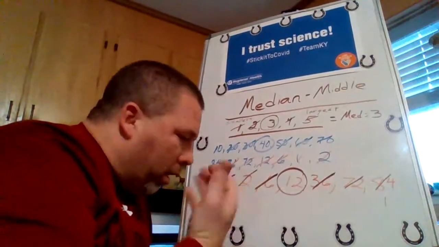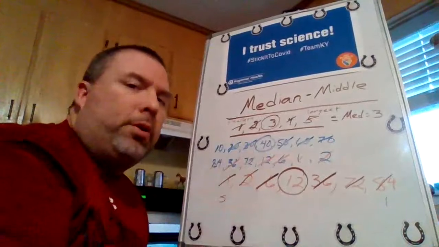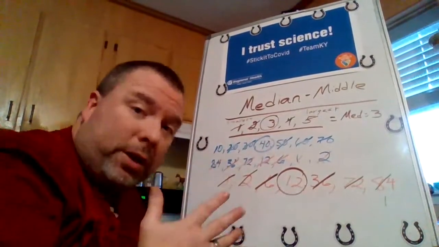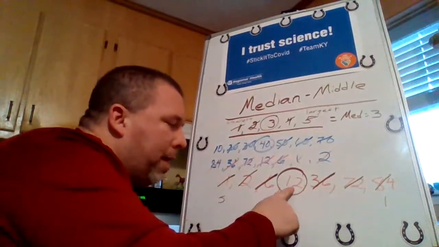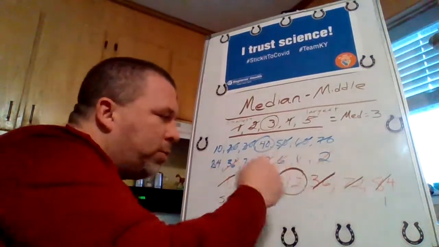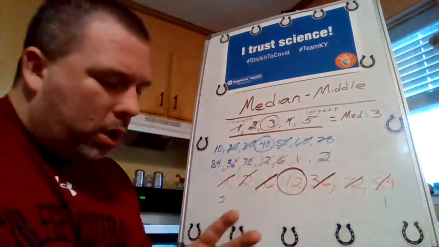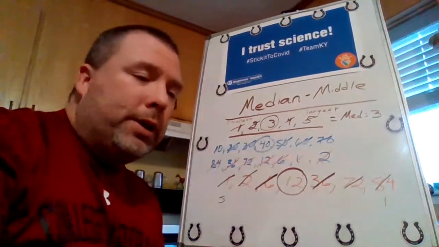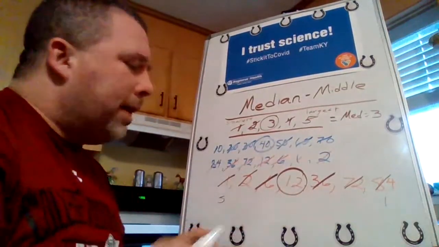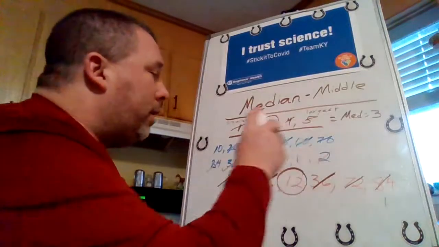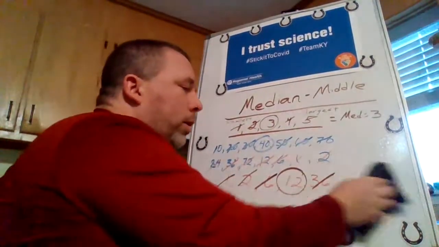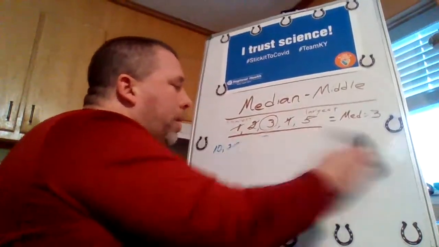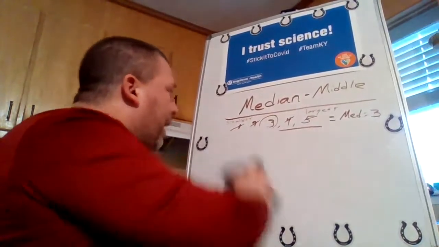When you have an odd number of values, 3 numbers, 5 numbers, 7 numbers, 9 numbers, it's easy because it's always going to be that middle number. Small, large, you'll always come here. The only time it gets tricky, my friends, is if you have an even number of values in the set. So let's do one more of those so that you have an example to look at as you practice.